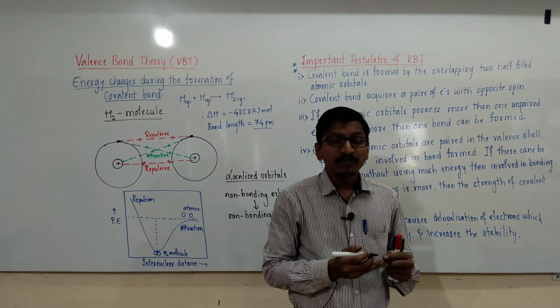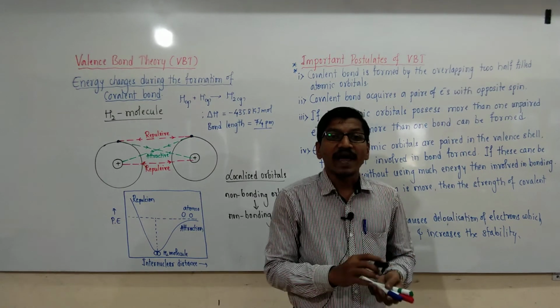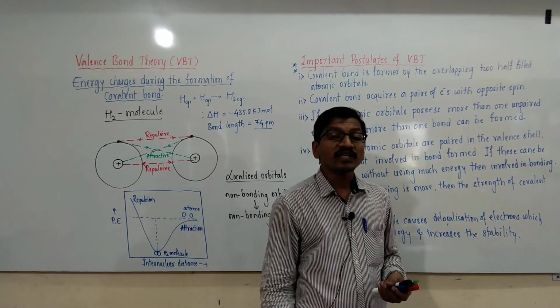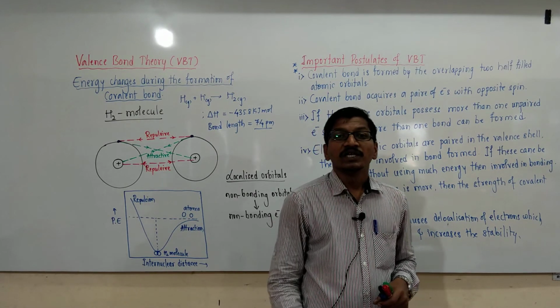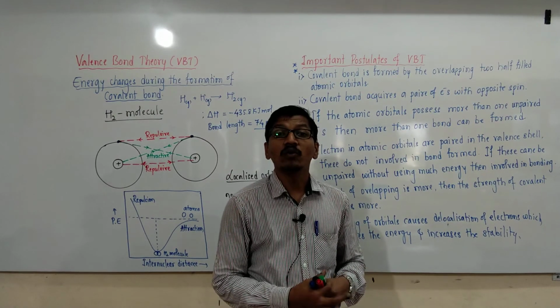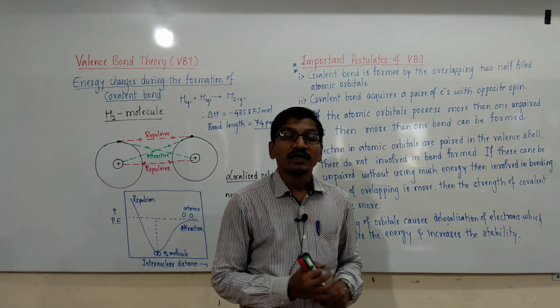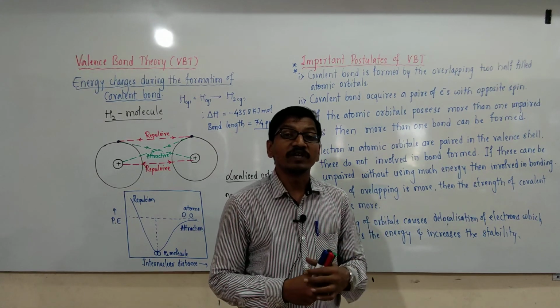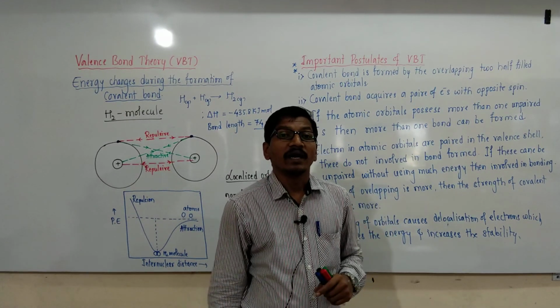This is about the postulates and a brief introduction to valence bond theory. In the next class, we will discuss some examples, types of covalent bond based on the overlapping, and then some examples and differences between pi bonds and sigma bonds.